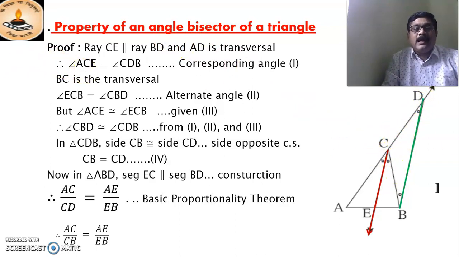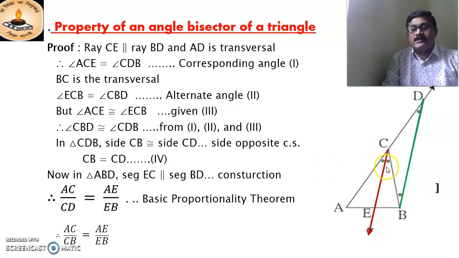Therefore angle ACE and angle CDB are the corresponding angles. These corresponding angles are equal when two lines are parallel. Now BC is the transversal. Angle ECB and angle CBD are the alternate angles. When the two lines are parallel, the alternate angles are congruent. But angle ACE and ECB are given equal, because CE is the angle bisector. Therefore ACE equals ECB.